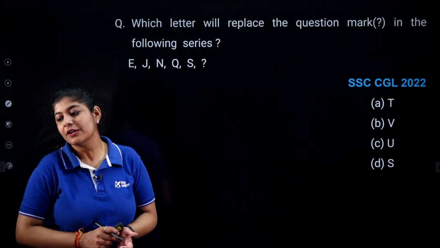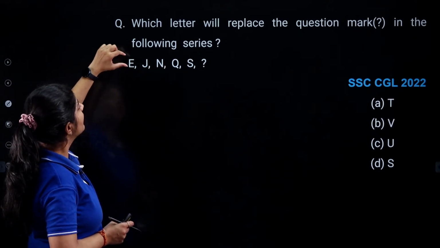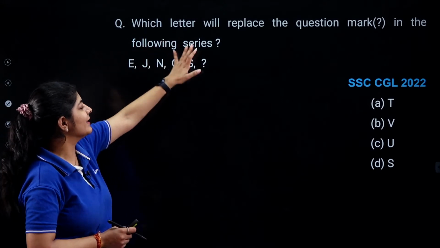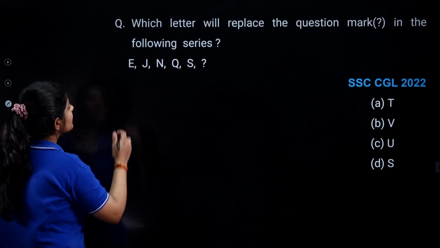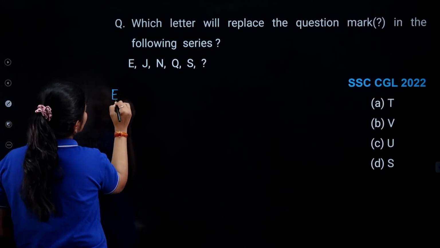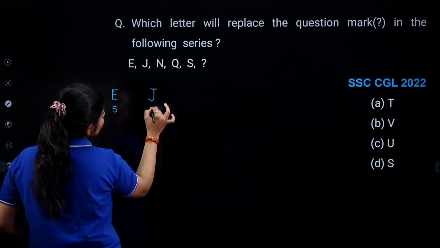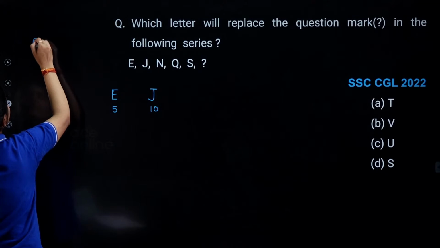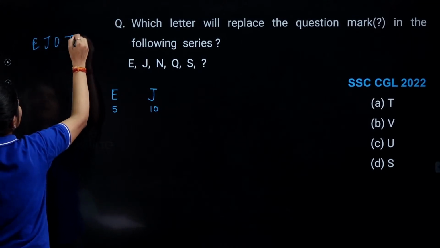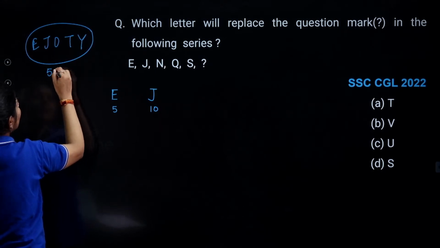Very good, Vinay. Now just simply answer this particular question. Here we are having a sequence of E, J, N, Q, S. Now we have to identify this particular term. So for your reference, I'm just writing the associated number over here. E is associated with 5. J is associated with 10. You can easily remember it as Ajoti, right? Here we use table of 5.